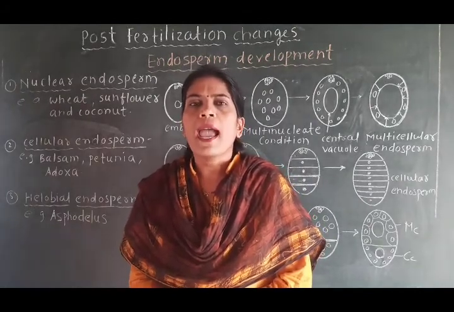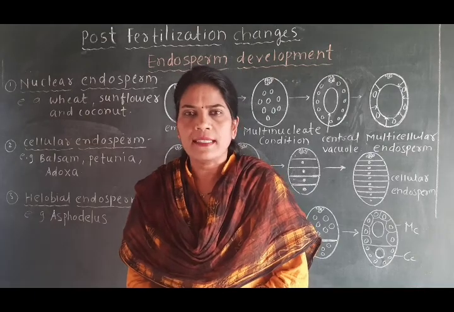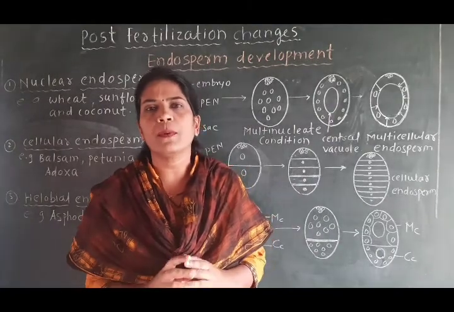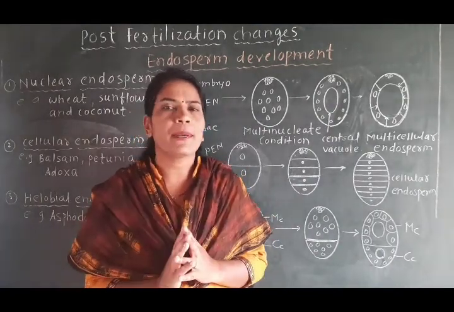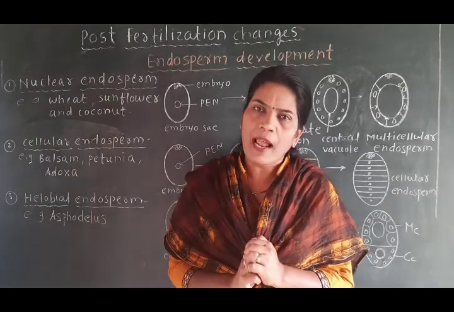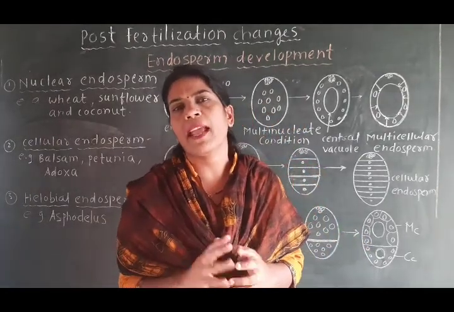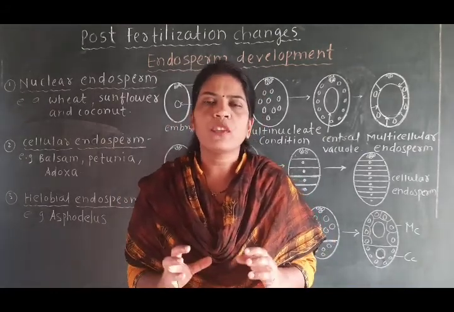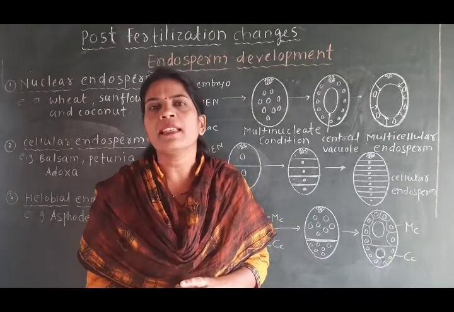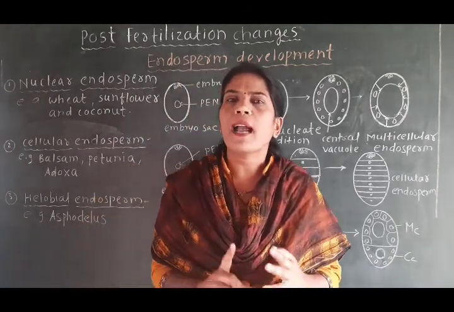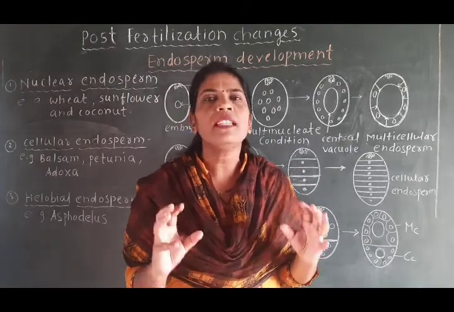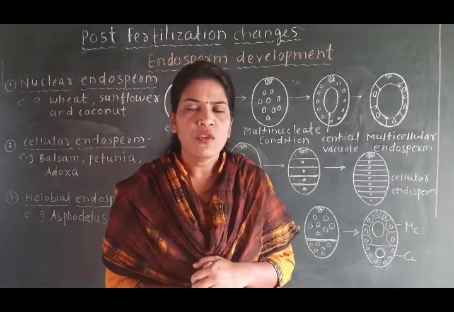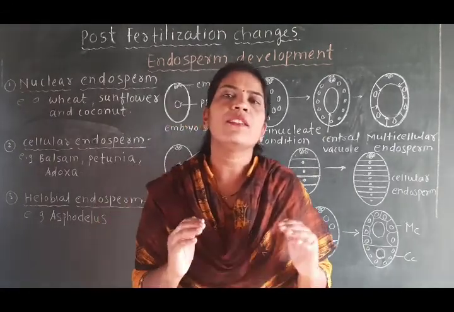Now, as you know, the endosperm is the nutritive tissue of the seed. Many times I have told you that the endosperm and the cotyledon present in the seed of the plant have the function of providing nutrition to the embryo. In the endosperm there will be protein, carbohydrate and fats, and all these nutrients always give nourishment to the embryo of the seed. So the function of the endosperm is that it is a nutritive tissue.